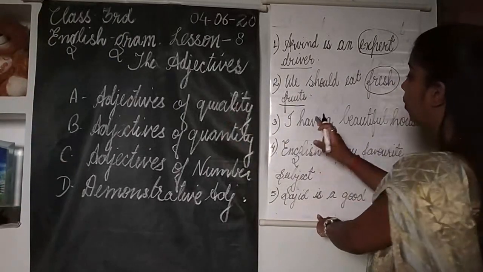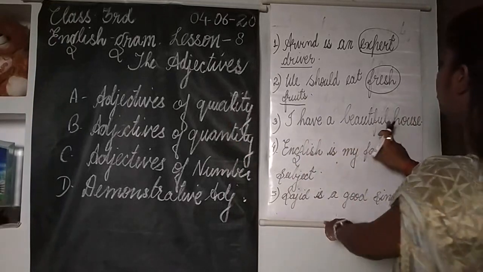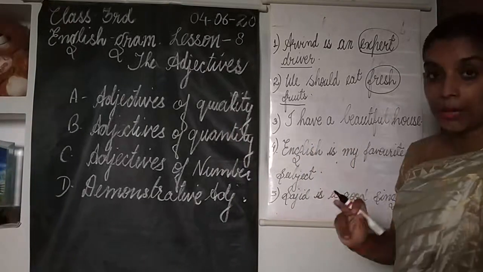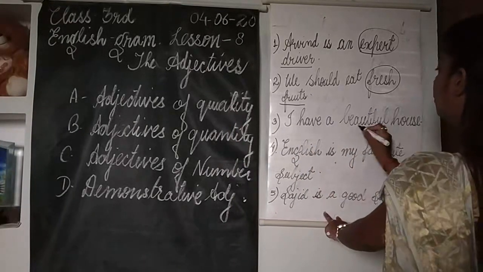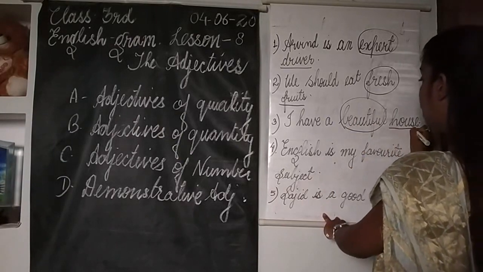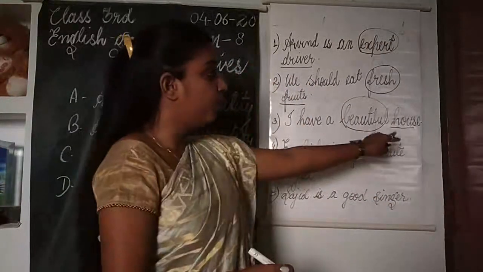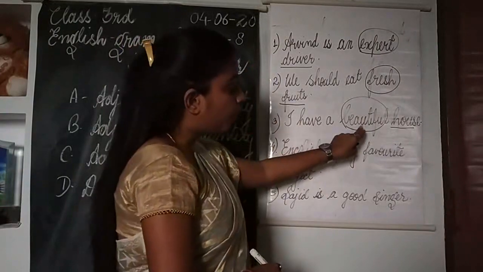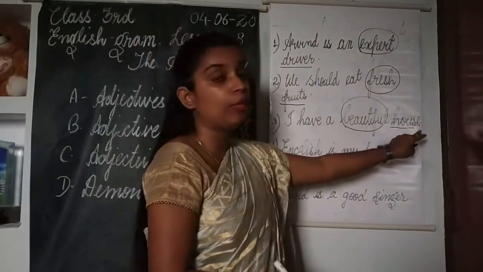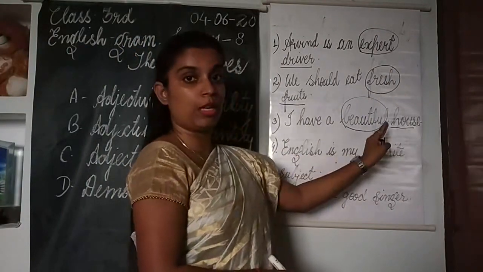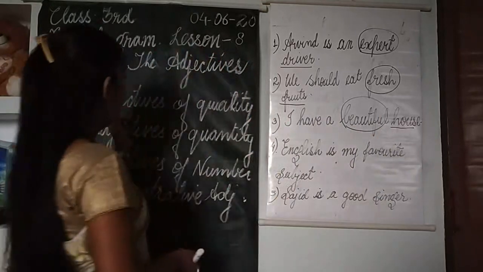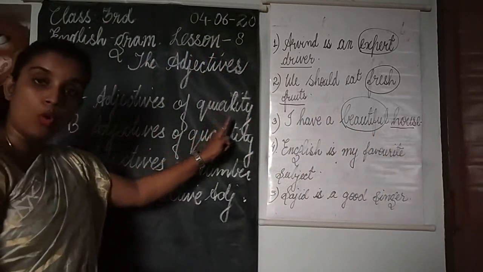Got it? Now, I have a beautiful house. The word beautiful is telling us something about house, which is again the noun in the sentence. So the word beautiful is qualifying the house. It's telling about the quality. What kind of house is it? Beautiful house. So the word beautiful here is again an adjective of quality.